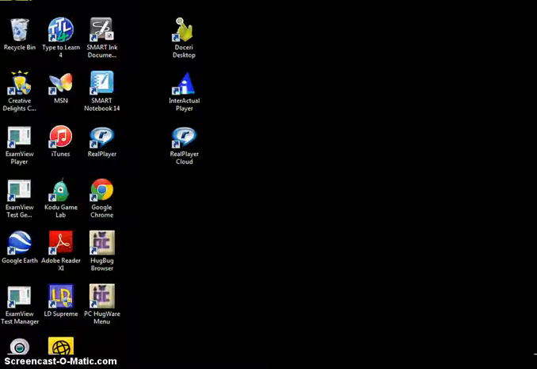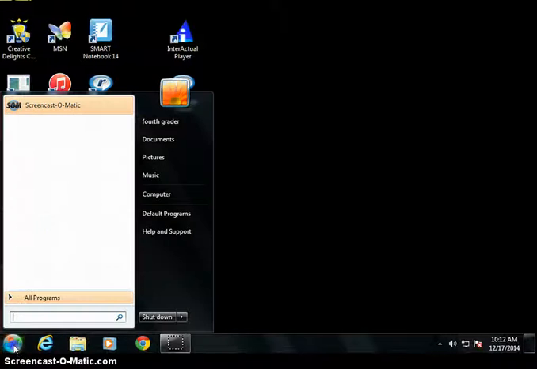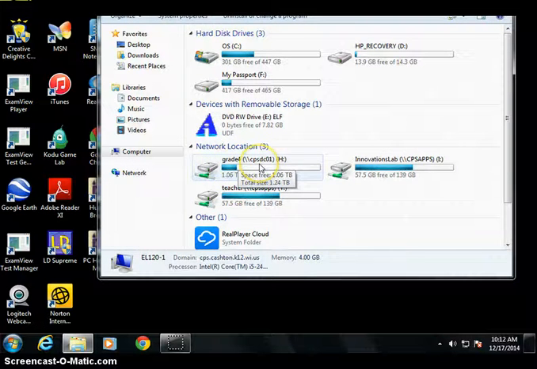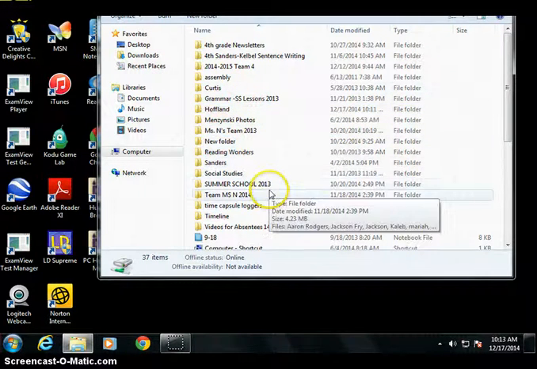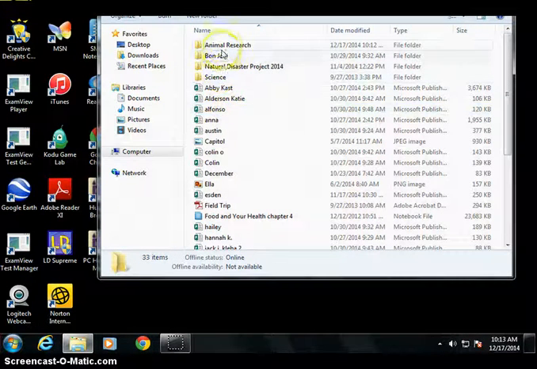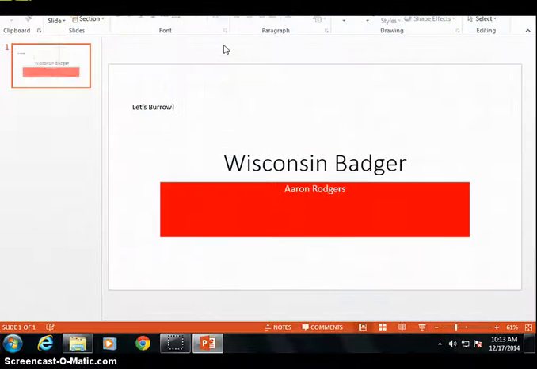To go back and find it, I'm going to need to get to my computer again. When I want to go back and look for my file, I go to the Start button, I go to Computer, I go to the H drive, Grade 4, that's where our file is. Double click on that. I'm going to go to Mrs. Hoffland because that's where I put it. If you're Nabalski, I think Miss Nabalski's made her own group. Well, we'll make one. And I go to Mrs. Hoffland, and I see Animal Research here. Click that on. Of course, now I have two, so I would have to go back and delete one. But if I'm Micah, I would click on mine, and it'll pop up. All right, let's get started.